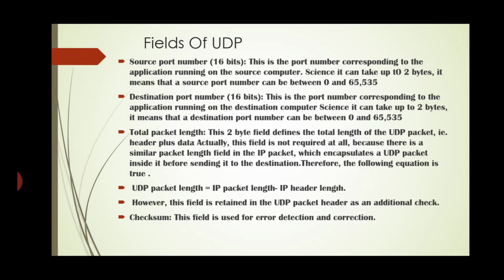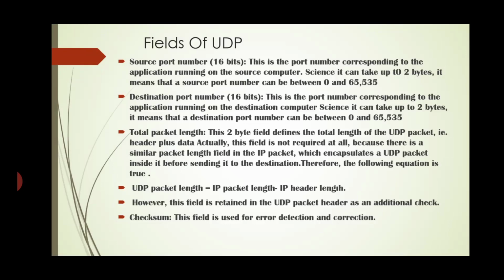Destination port address. This also uses 16 bits. This is the port number corresponding to the application running on the destination computer. Since it can take up to 2 bytes, a destination port number can be between 0 and 65,535.